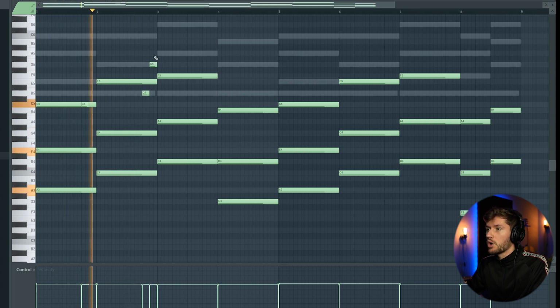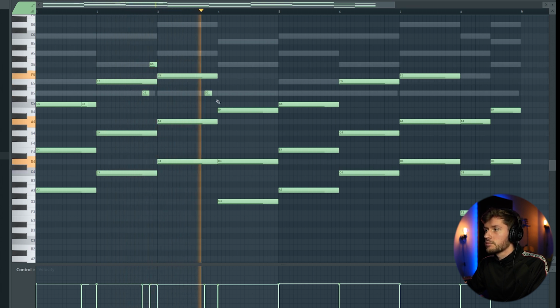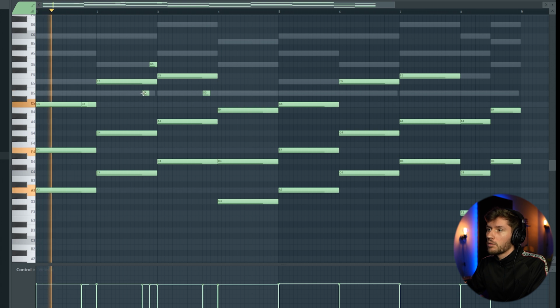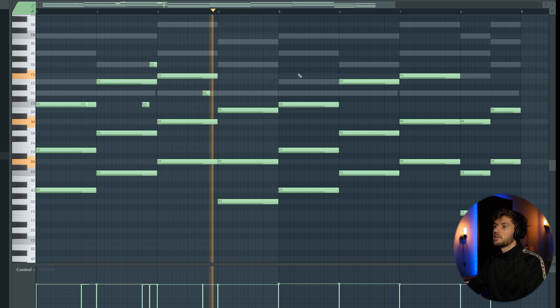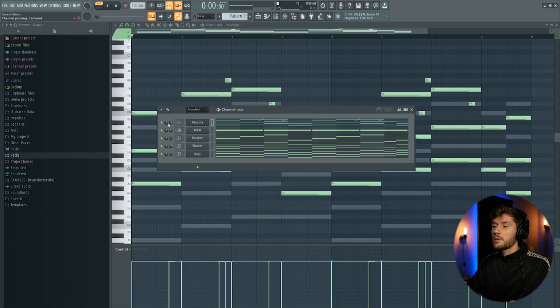I'm just following my chord progression. Maybe turn this one down to C. That's fire. And I think I'm going to use this melody in the bridge of the beat.